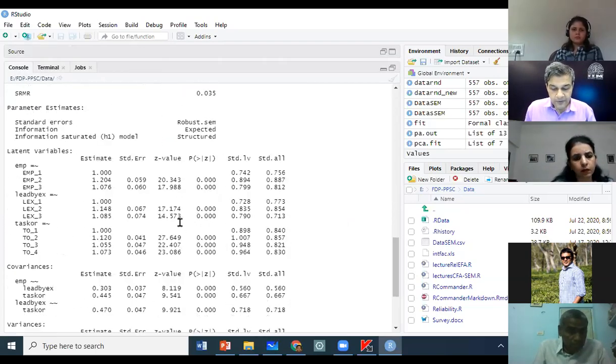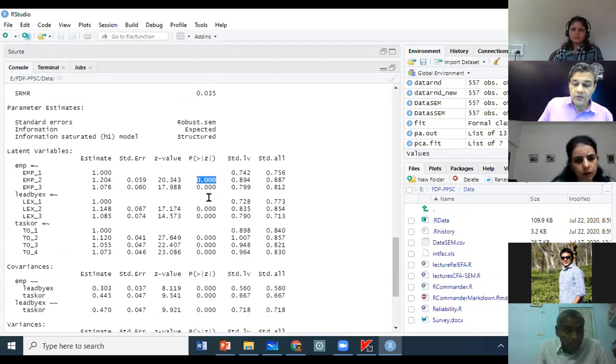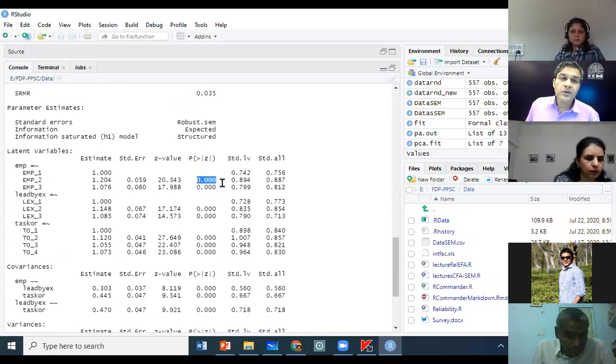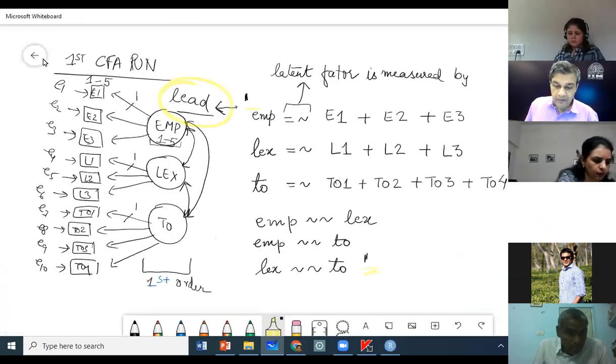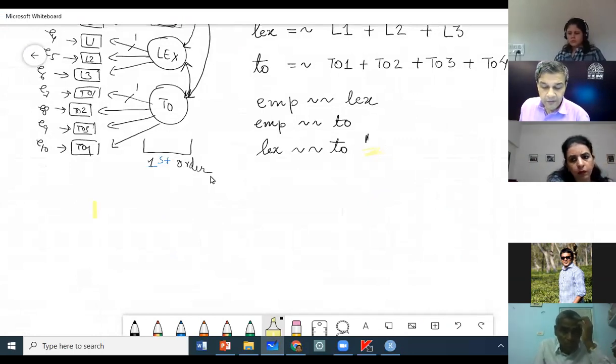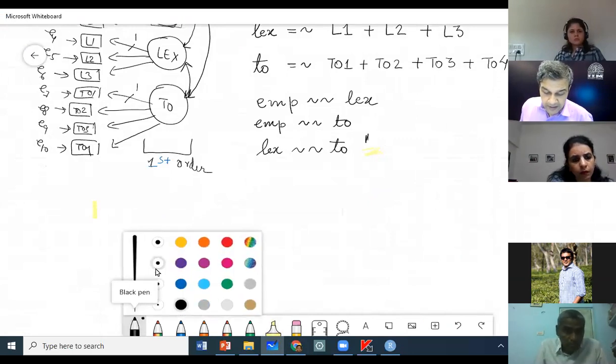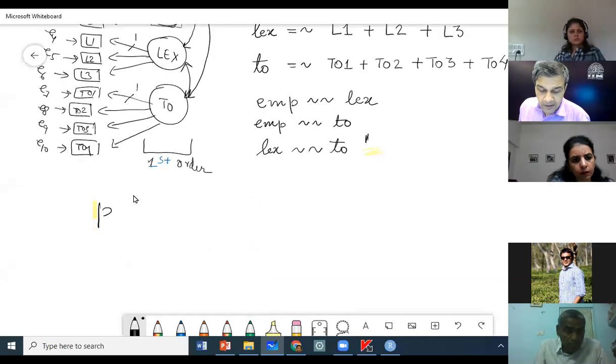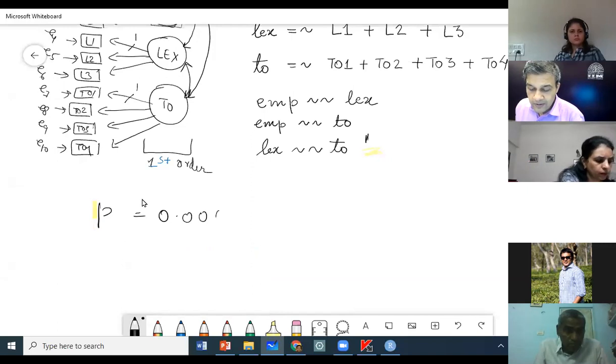So first item will by default be tied to 1 even if you don't tell the tool anything specifically. So one of the items is going to be tied, and then this p-value in the middle is saying that these standardized loadings are highly significant, okay? And it is saying that p-value is 0.000. Now remember, one thing that I want to mention here is whenever in statistical software you get this kind of an output which says p-value is given as 0.000, okay?